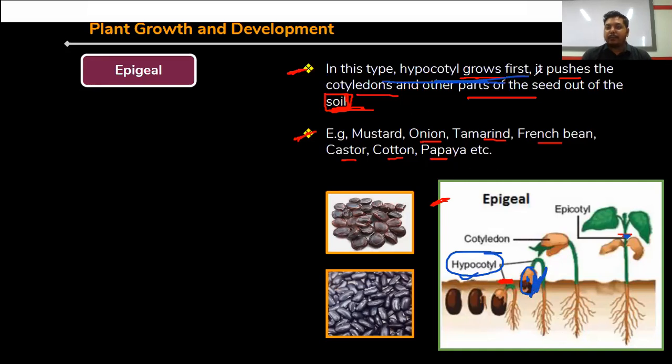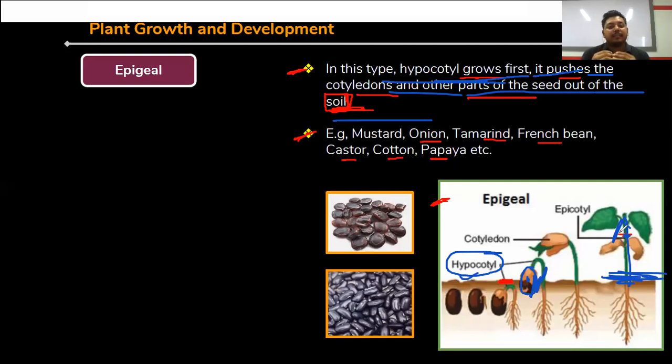So in this type, the hypocotyl grows first. It pushes the cotyledon and other parts of the seed out of the soil. Then what happens in the case of the hypocotyl? Here they pick up the whole body outside the soil. So epicotyl means the first part of the plant, the leaf, comes out from the soil, and the remaining parts are underground.